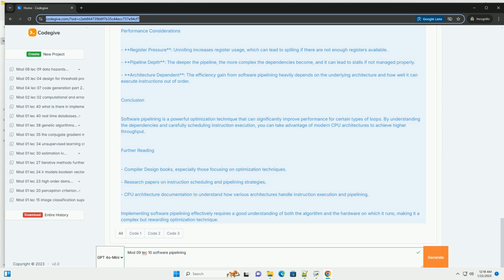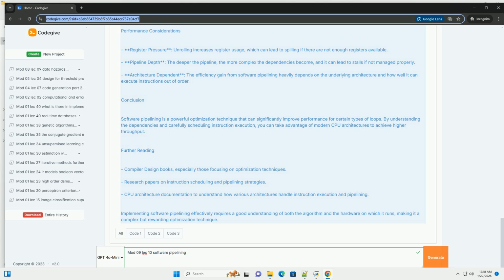Performance considerations. Register pressure. Unrolling increases register usage, which can lead to spilling if there are not enough registers available. Pipeline depth. The deeper the pipeline, the more complex the dependencies become, and it can lead to stalls if not managed properly. Architecture dependent. The efficiency gain from software pipelining heavily depends on the underlying architecture and how well it can execute instructions out of order.